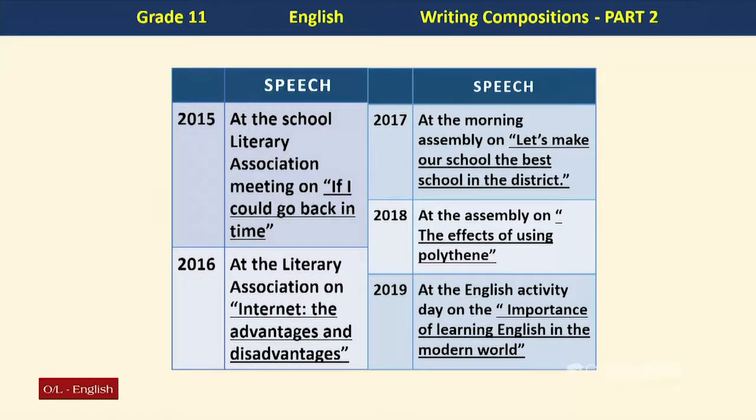These are things you very often discuss in your classroom. 2017, at the morning assembly, on "Let's make our school the best school in the district." In 2018, at the assembly, on the effects of using polythene, a very timely topic.